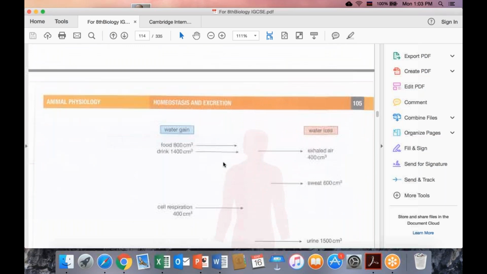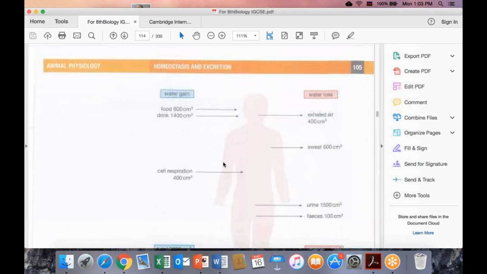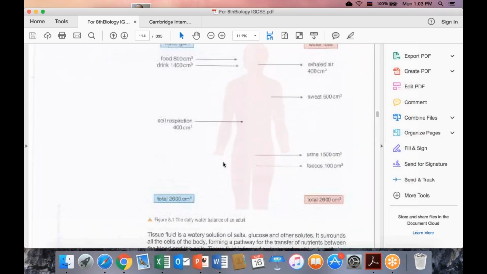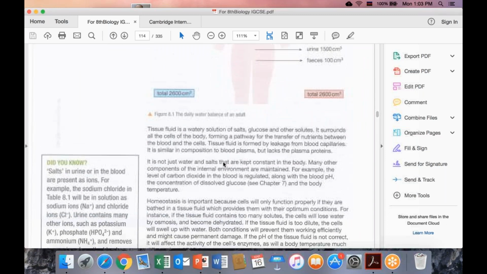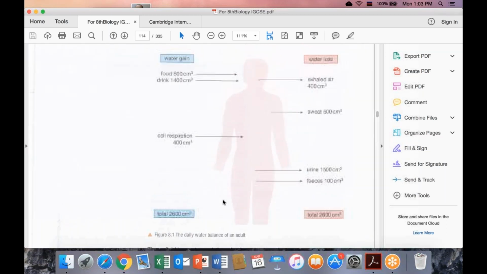So the entrance of water into the body and the exit of water from the body should be equal. Now in this way we learn what daily water balance is. Can you see? By food we get such an amount of water, by drinking like that, and by cell respiration.